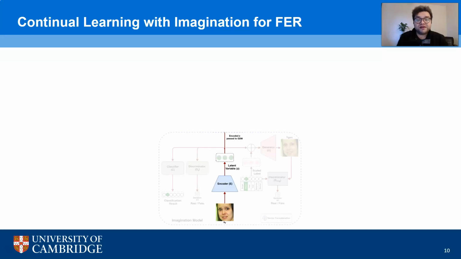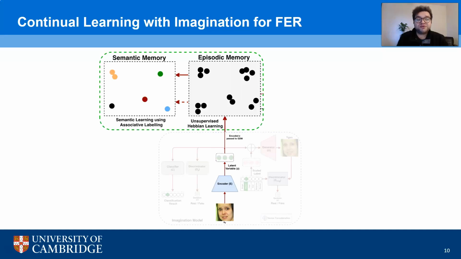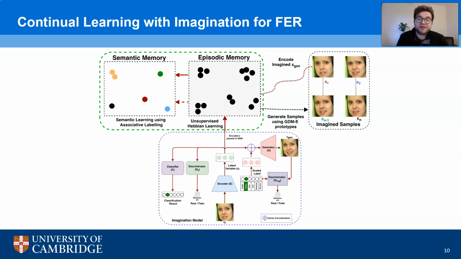So for each subject, input samples are encoded and passed to the episodic memory. The best matching neurons from the episodic memory are used to train the semantic memory, as well as passed to the generator to imagine additional samples representing different classes. These imagined samples are then encoded and passed back to the dual memory setup, augmenting learning for seen as well as yet unseen classes.